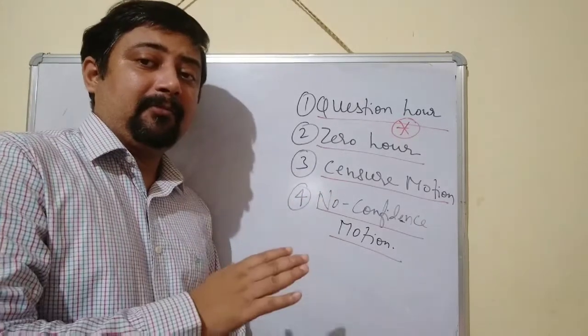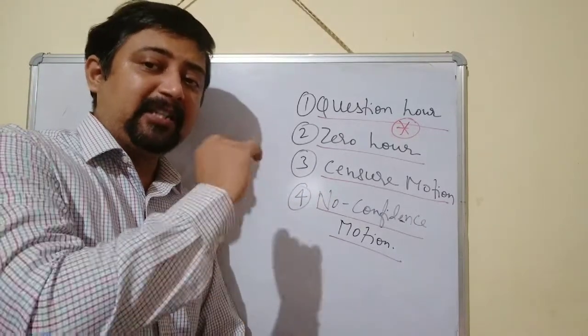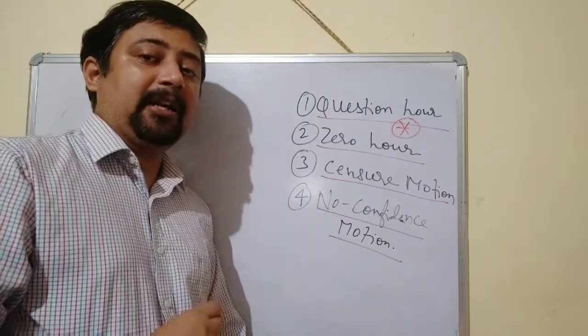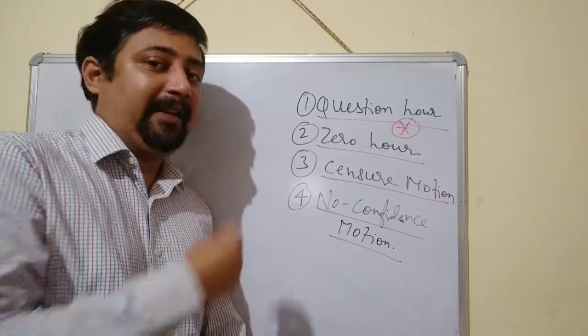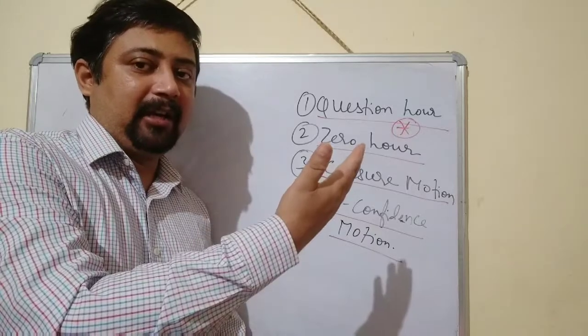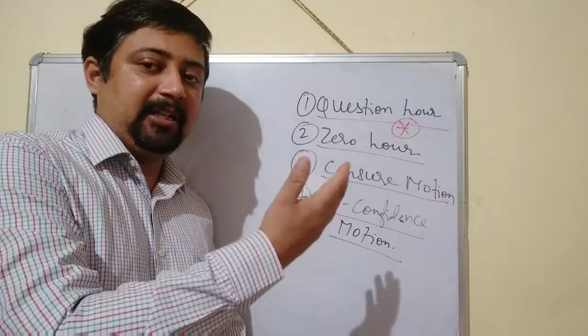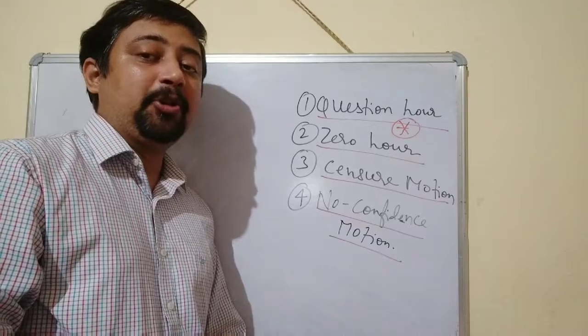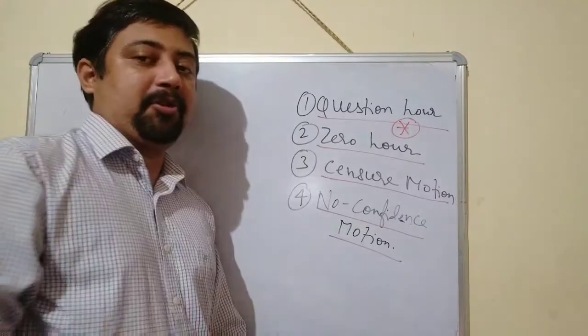Now, the color of the paper on which the unstarred questions are written is white. So we can easily identify by watching the color of the paper that if it is white in color, it is going to denote unstarred questions.